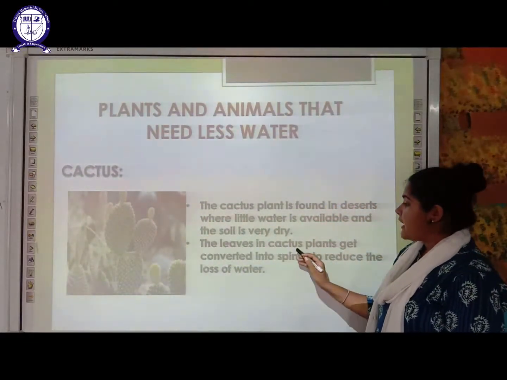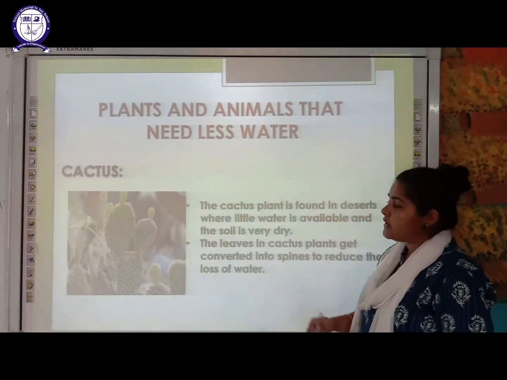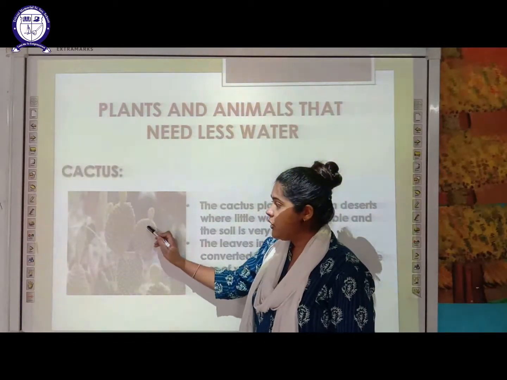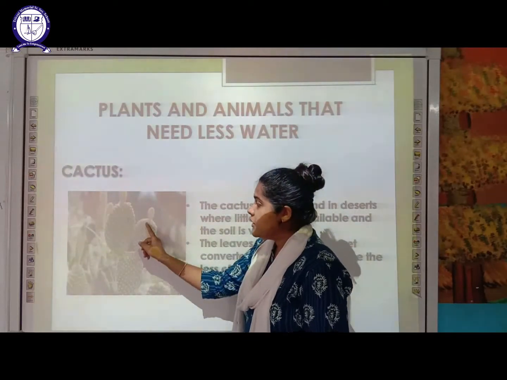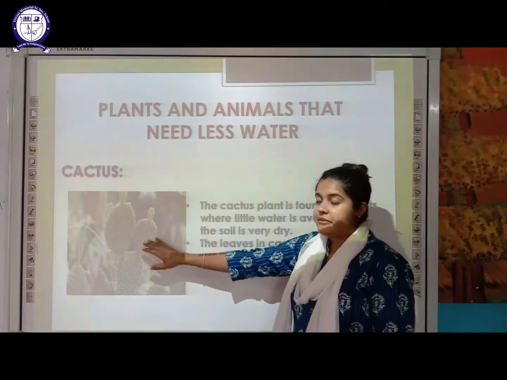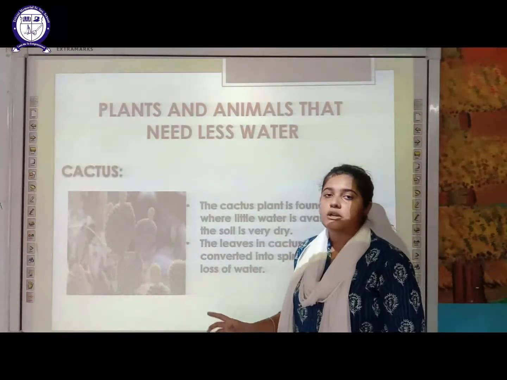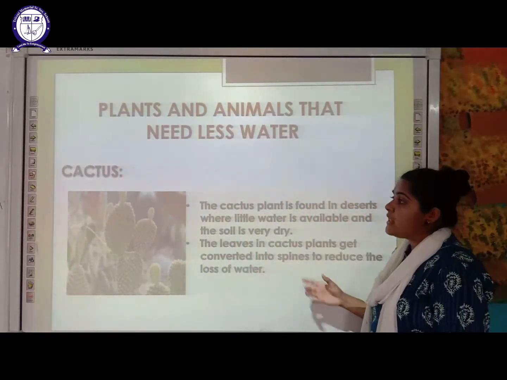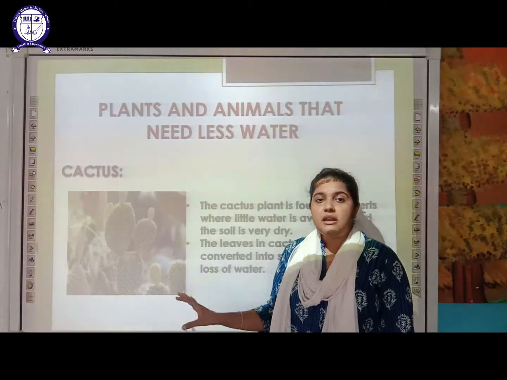The leaves in cactus plants get converted into spines to reduce the loss of water. As you can see here, this green part which you are observing is the stem part. It is not the leaves. The leaves have been converted into spines, thorns. And why? In order to prevent the loss of water. That is the reason why a plant like cactus can grow in the desert.